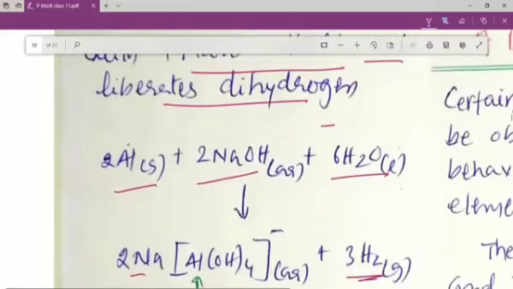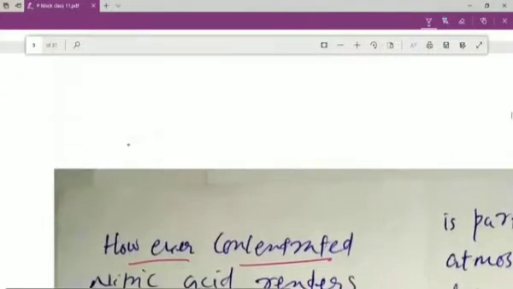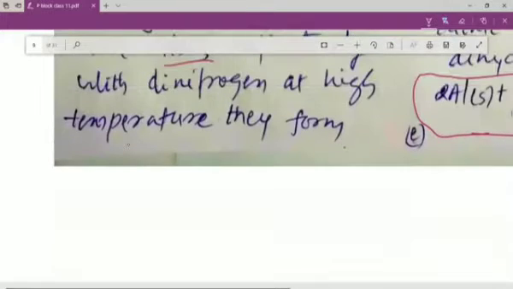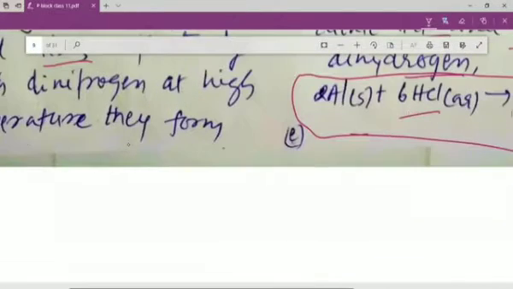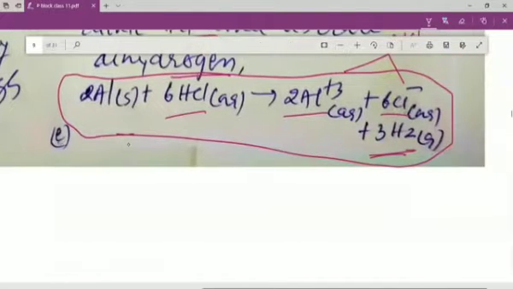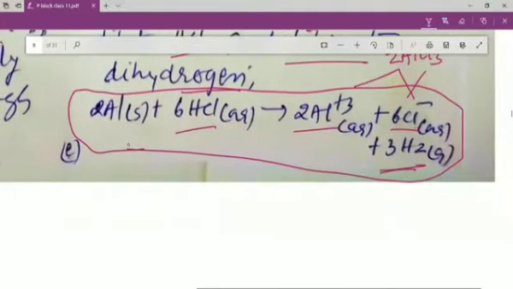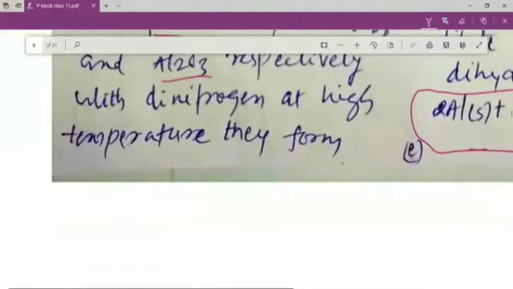Okay, let me show you very fast that this aluminium, my dear students, reacts with acid as well as alkali. When aluminium reacts with 6HCl, it produces two molecules of AlCl3, that is 2Al3+ and 6Cl minus, and produces hydrogen gas.